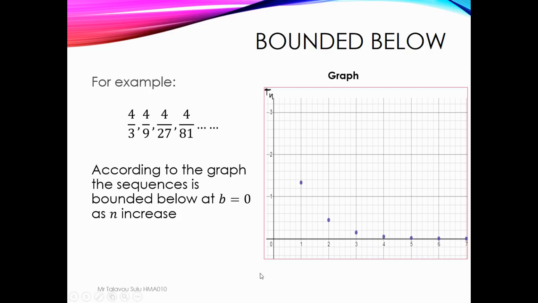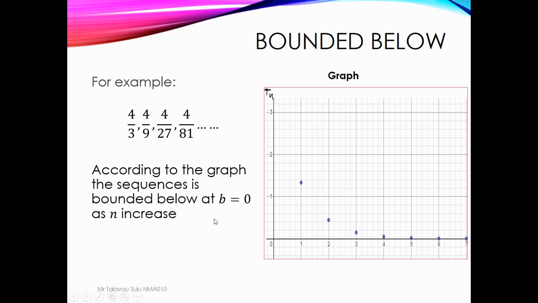So it's all about the lowest value and the highest value. It cannot be over that u. So for bounded below, this is the value of b. This is the lowest value. For example, this is 0. This is the lowest value, which is 0. It cannot be negative. So that's the meaning of bounded above or bounded below. Or in other words, there are limits of this sequence when it goes higher, and there are limits of this sequence when it goes lower.